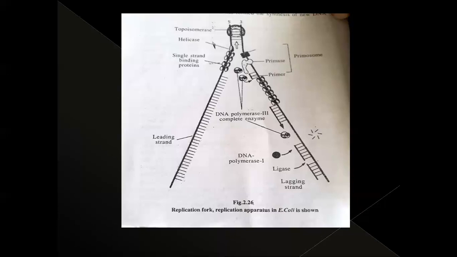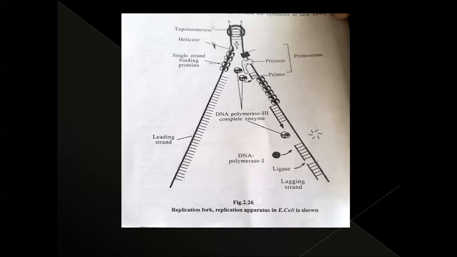So now the two strands are separated. The single strand binding proteins kept the strands separate, and the topoisomerases release the tension. Where these two strands are open, the picture now looks like a fork-like structure. This structure we call the replication fork. Now these two strands are separated, and using this single strand on both sides, new strand synthesis takes place.